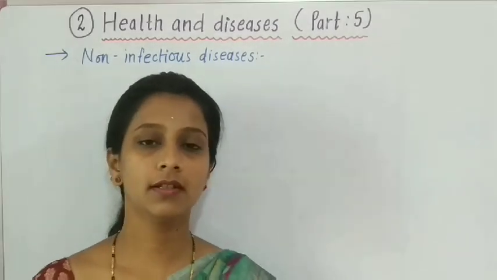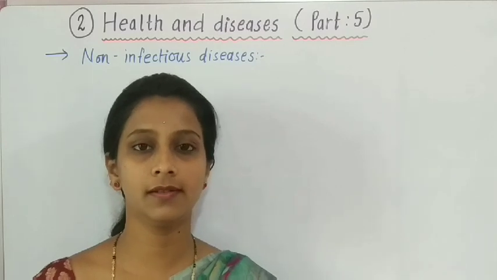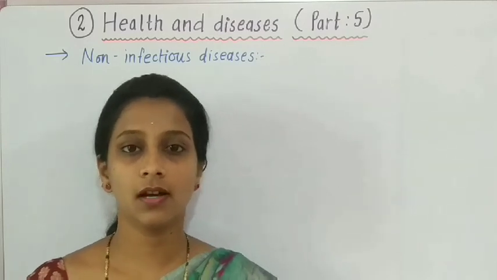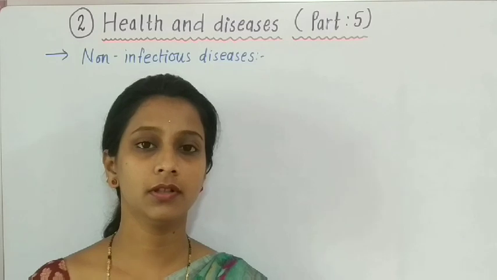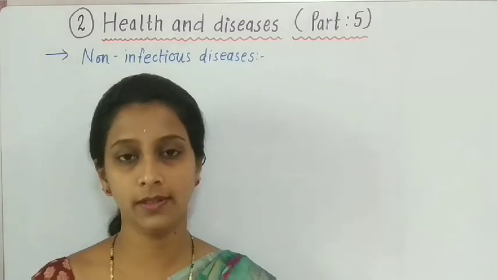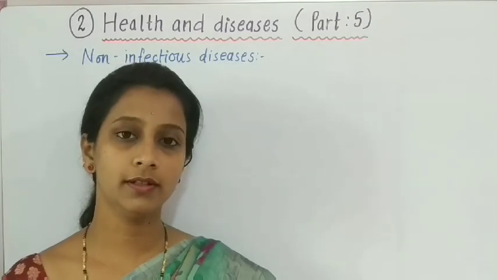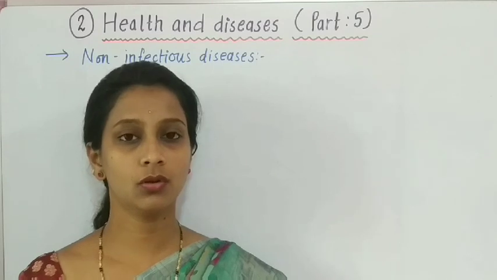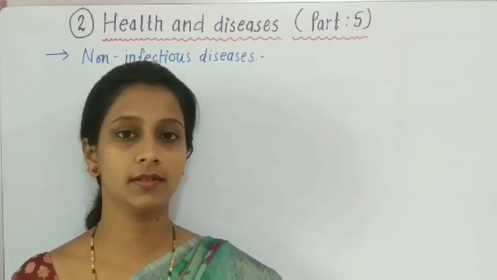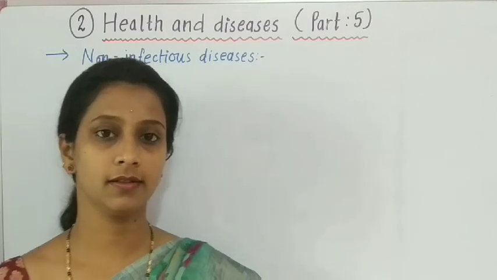So students, these non-infectious diseases are also called non-communicable diseases because they do not spread any kind of infection. Okay students, these are diseases which do not spread through pathogens, vectors, air, water and soil. Such diseases are called non-infectious diseases. The examples are cancer, diabetes and heart diseases.